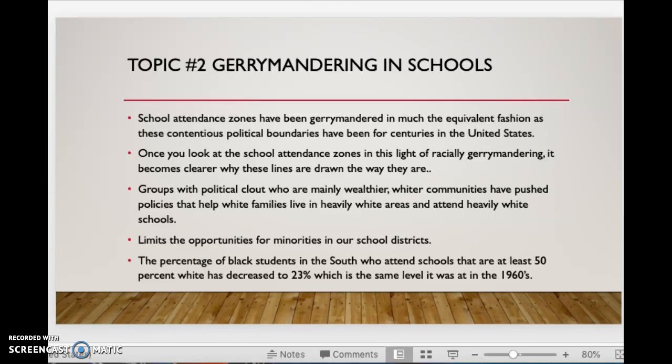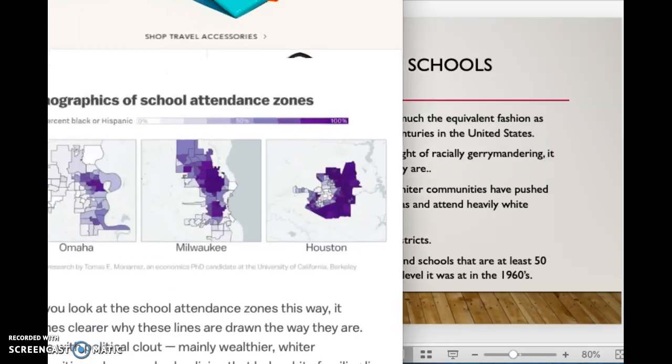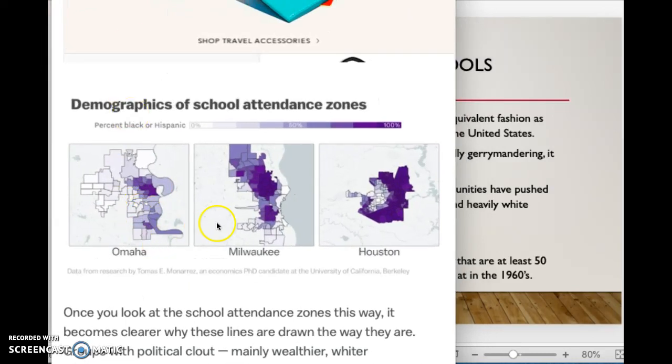So school attendance zones have been gerrymandered in much the equivalent fashion as political parties have done for centuries in the United States. One look at the school attendance zones in this light of racial gerrymandering and it becomes clear why these lines are drawn the way they are. I can show you some that I've researched. So here is Omaha, Milwaukee, and Houston. You can tell that in the demographics of school attendance zones, the darker it is, the higher the percentage of Hispanics and blacks. Definitely a lot of segregation, and in the districts, a lot of white communities isolated from these